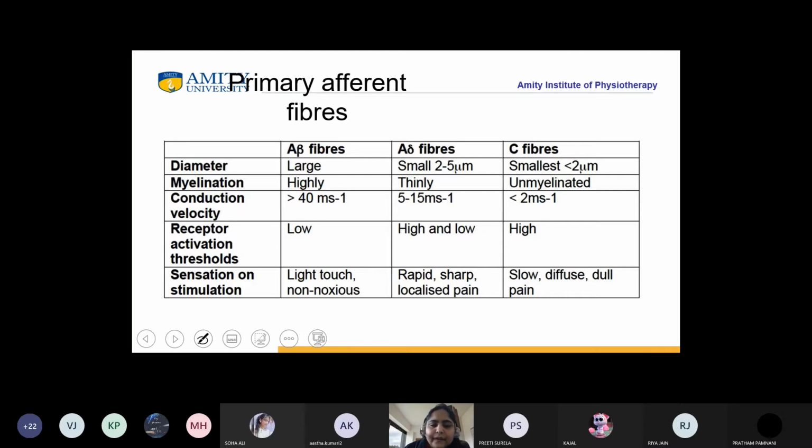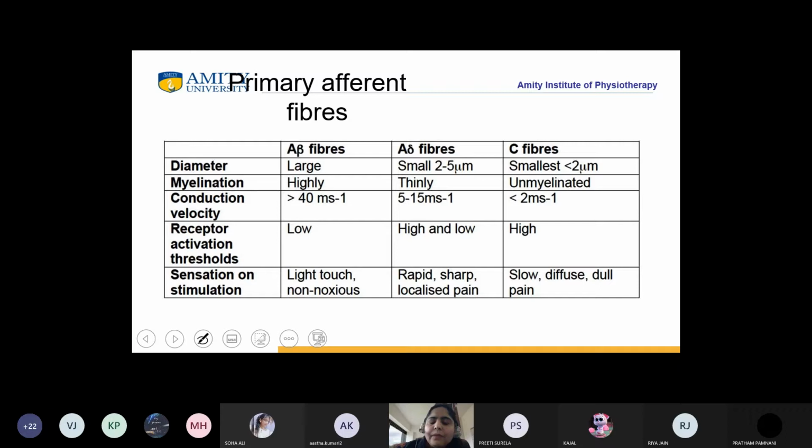Okay, students. So there's A beta, A delta, and C fibers. Am I audible? Yes, ma'am. See, if you don't respond, how will I know that you are listening to me or not, right?